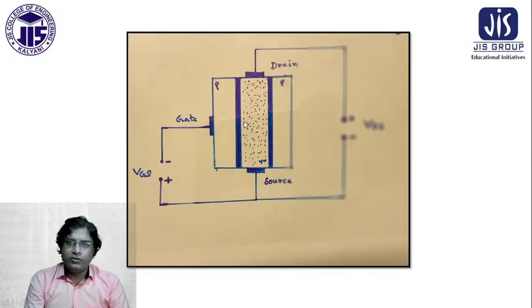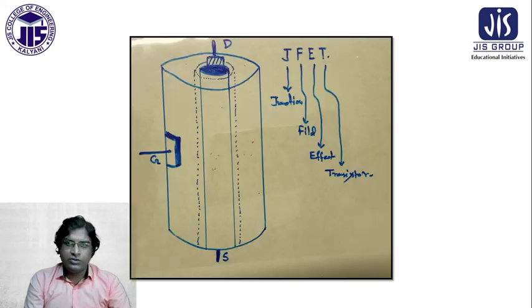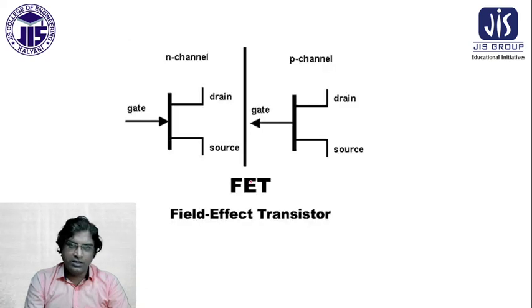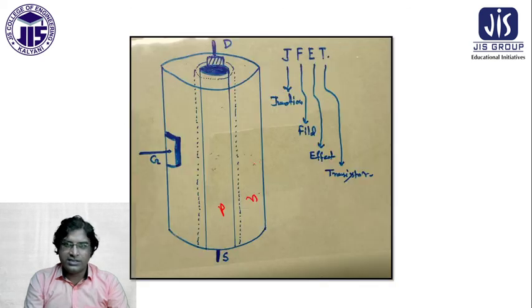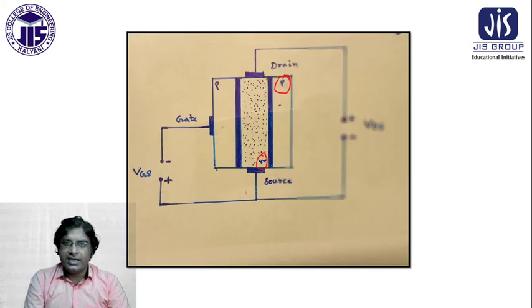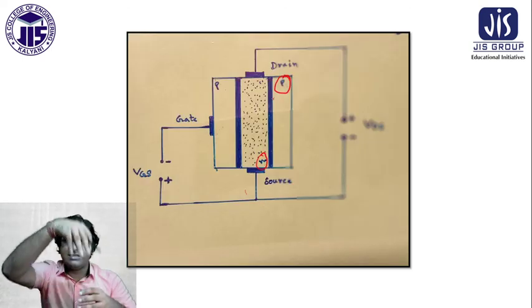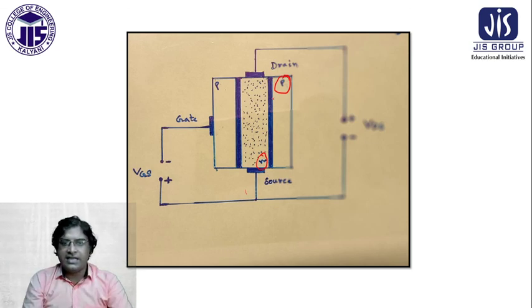So this is the front view only. You see this is the N channel, and this is the P. The outer surface is P, and this is the channel. In the previous case it was P and N. Sorry, it is N and it is P actually. So here the outer surface is P, and the inside surface is N.